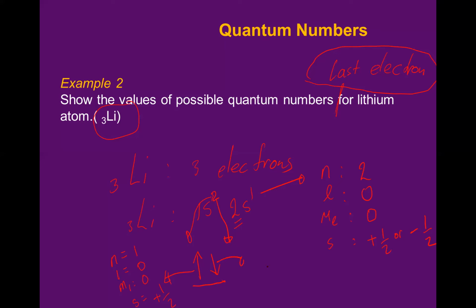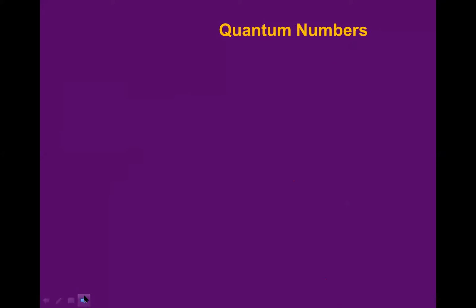But for this electron, it will be different. n will be equal to 1, l will be equal to 0, ml will be equal to 0, and s will be equal to minus half. Is it clear? Any question up to here? No? Okay, so this is the answer.